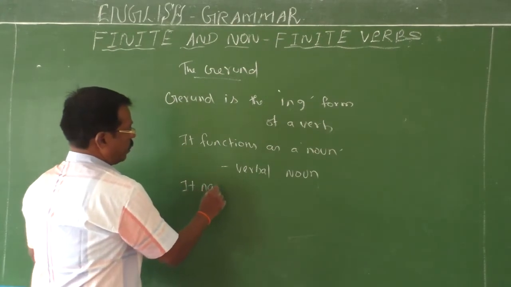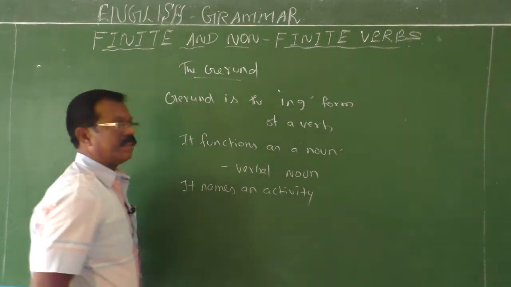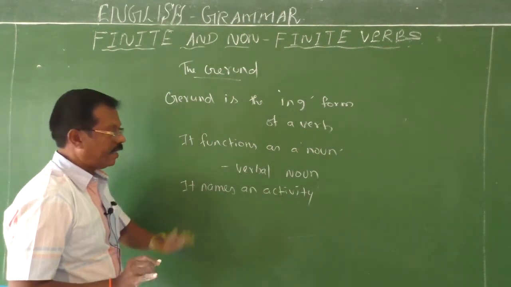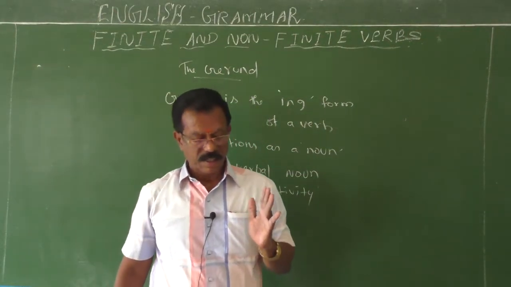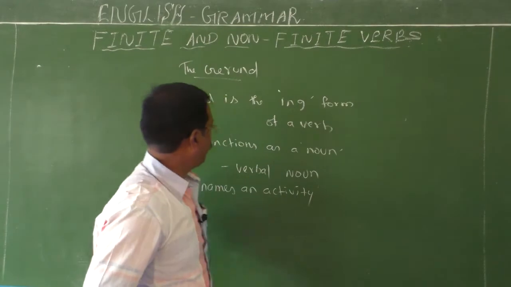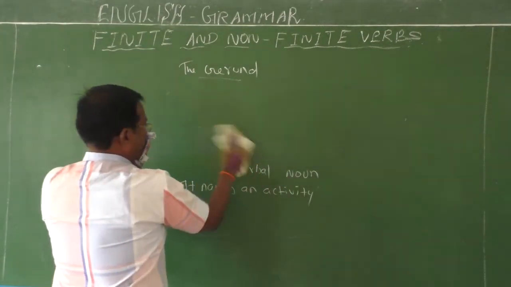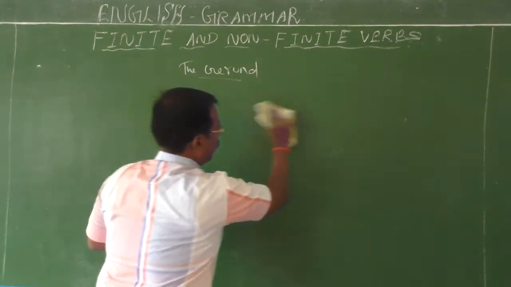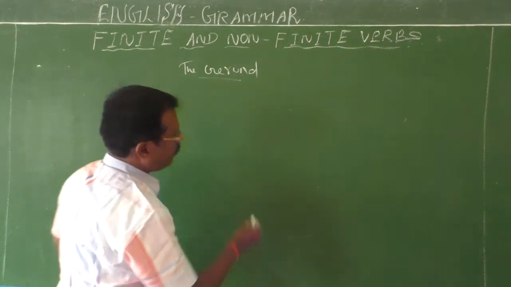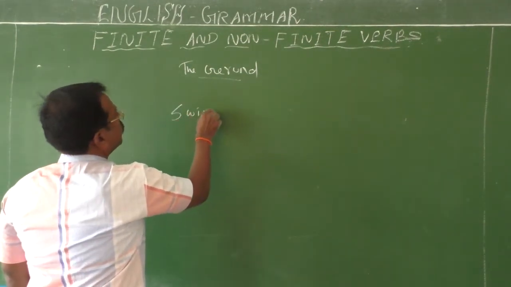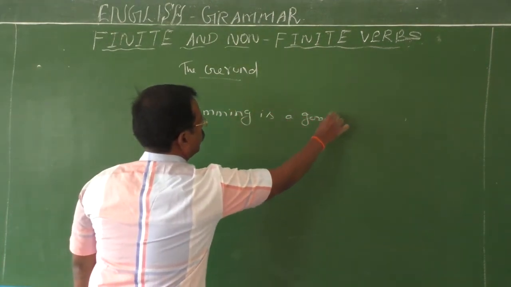It names an activity. This gerund doesn't name the person or thing, but it names only an activity. That is the specialty of this gerund. Okay, I will give you an example for this gerund. So gerund is the ing form of a verb. It is used as a noun. Therefore, it is called a verbal noun. Swimming is a good exercise.